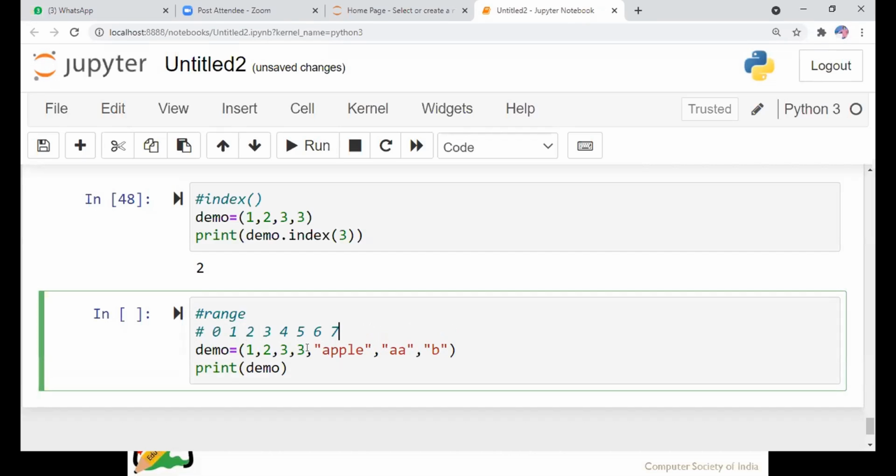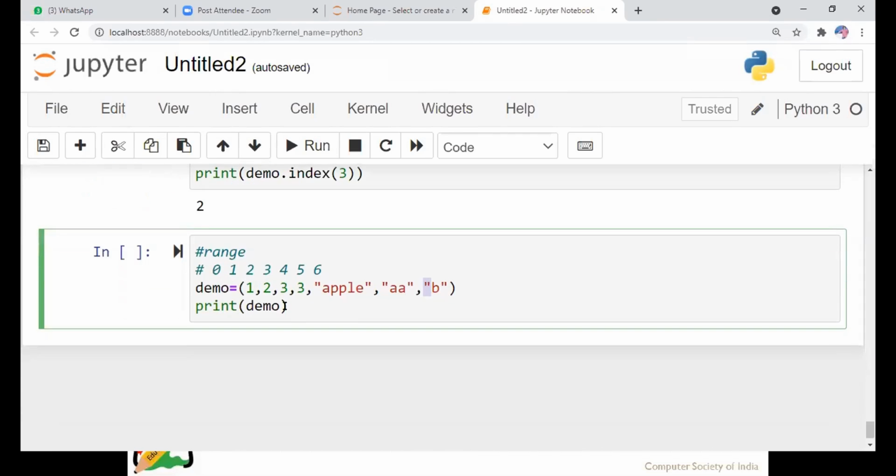Total 7 elements are there. At the 0th index we have the value 1. At the first index we have the value 2. At the second index we have the value 3. At the third index we have the value 3. At the fourth index we have the value apple. At the fifth index we have the value A, and at the sixth index we have the value B.